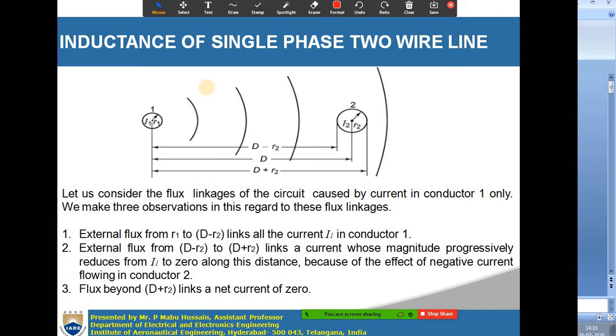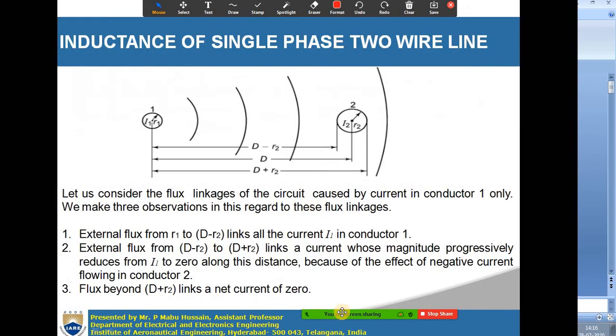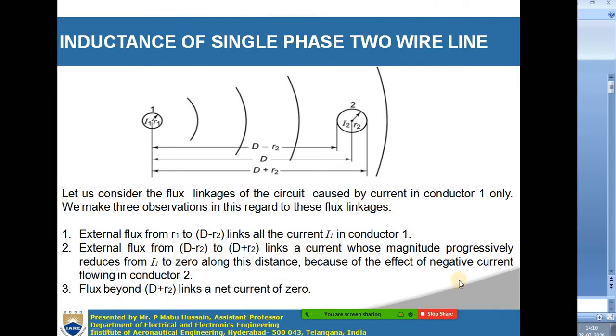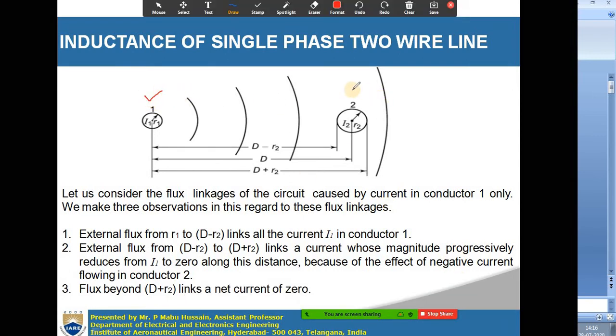So till now we calculated the inductance of a single isolated conductor, considering the internal flux as well as external flux. Okay. So now let us determine the inductance of a single phase two wire line. So now you have to consider two conductors. Two wires means two conductors will be there, right? One will be the forward path and another will be the return path. Okay. So now let us see these two conductors in the diagram.